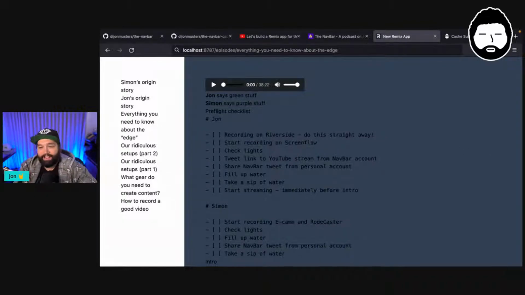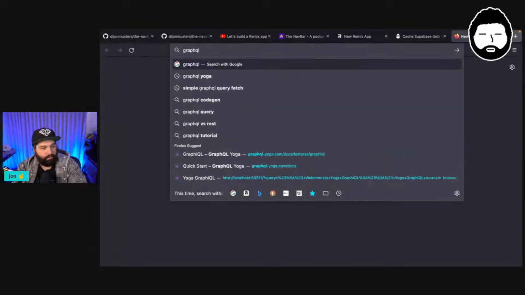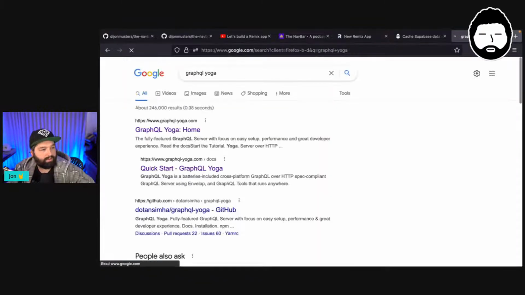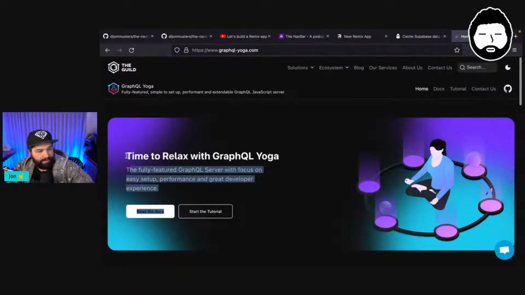But yes, enough talking. Let's jump into it and actually start setting this up. The first thing we're going to set up is GraphQL, and we are going to use GraphQL Yoga for this, because it is a fully featured GraphQL server with a focus on easy setup, performance, and great developer experience. And so, yes, it has very little config, and it works perfectly in Cloudflare Workers.